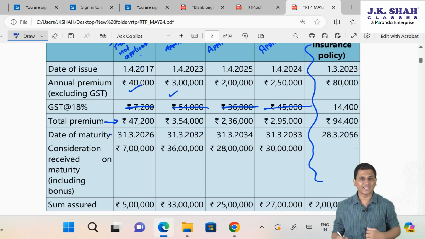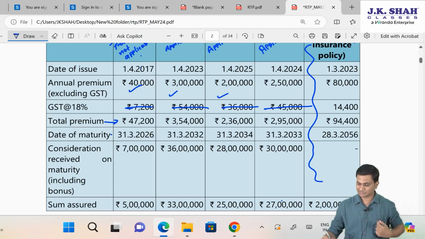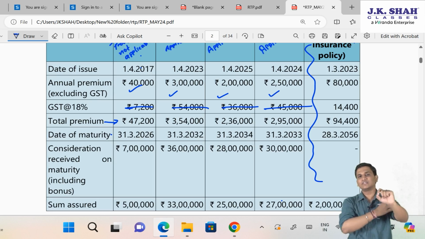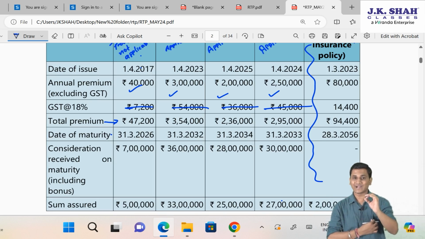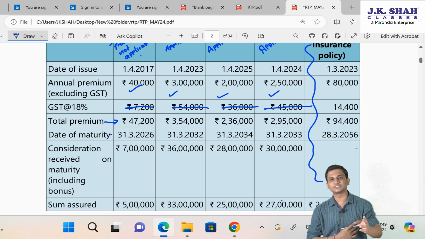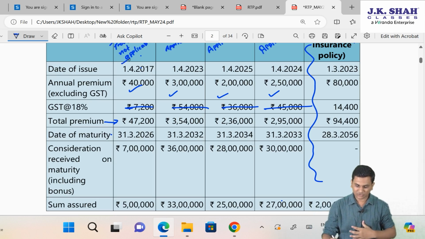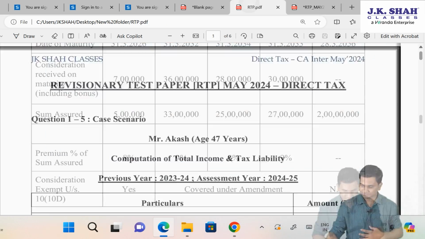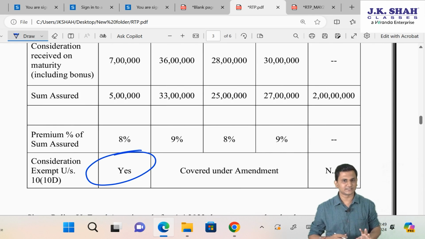25 lakh sum assured, 2 lakh annual premium, 10% criteria satisfied. 27 lakh sum assured, 2 lakh 50,000 annual premium, 10% criteria satisfied. So friends, ideally you can see all the policies are satisfying that 10% criteria. So ideally, if that amendment would not have come, then the maturity proceeds of all these policies would have got exempted. But since that amendment has come now, that amendment is not going to affect policy X. So policy X is anyways exempt. Since it is not covered under amendment, policy X is anyways exempt.